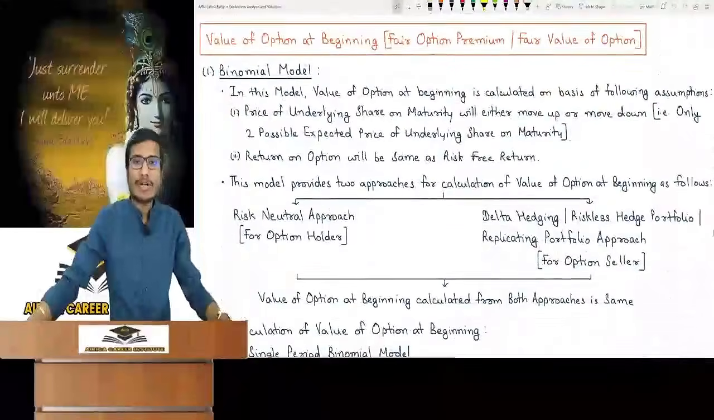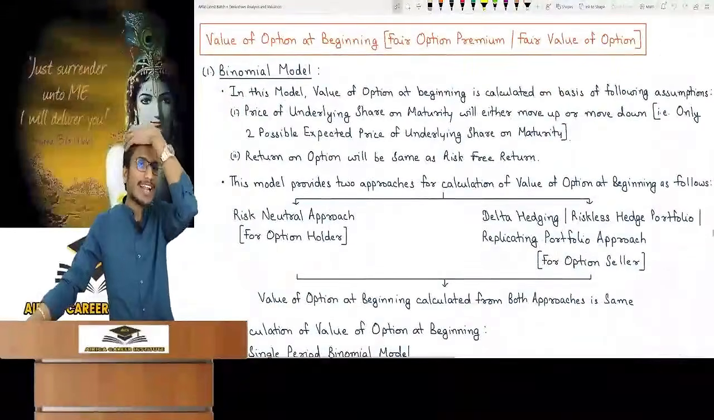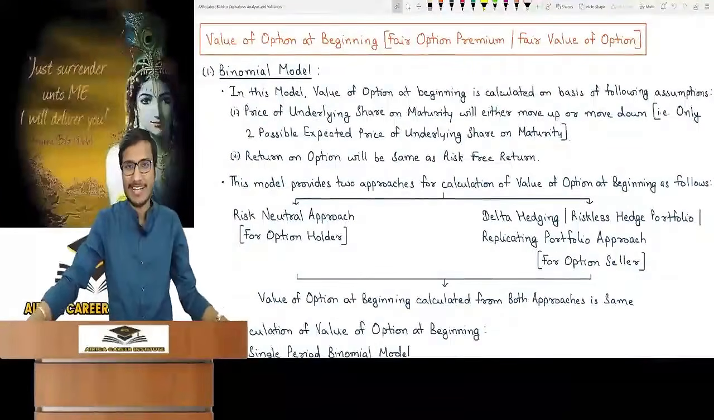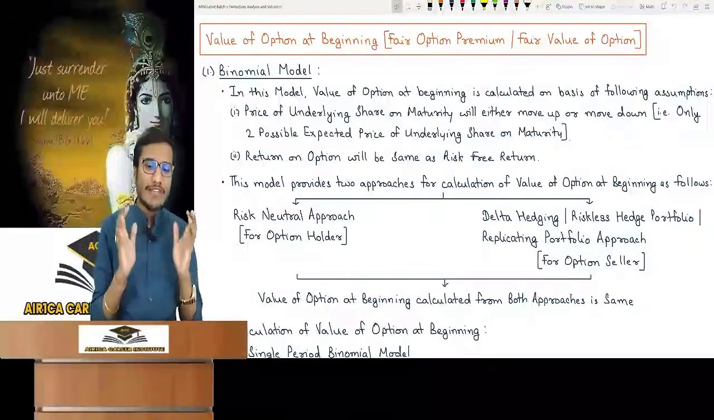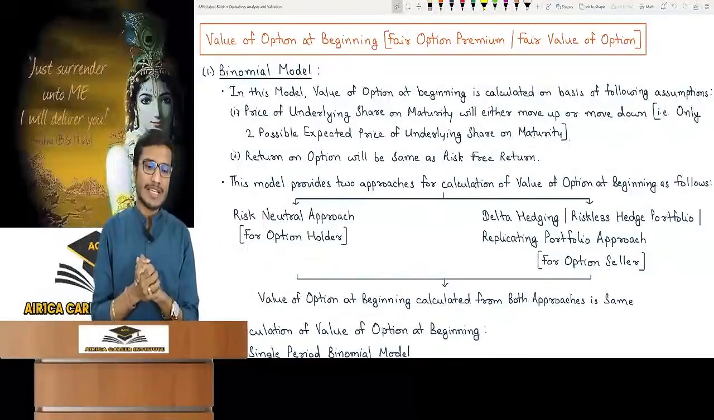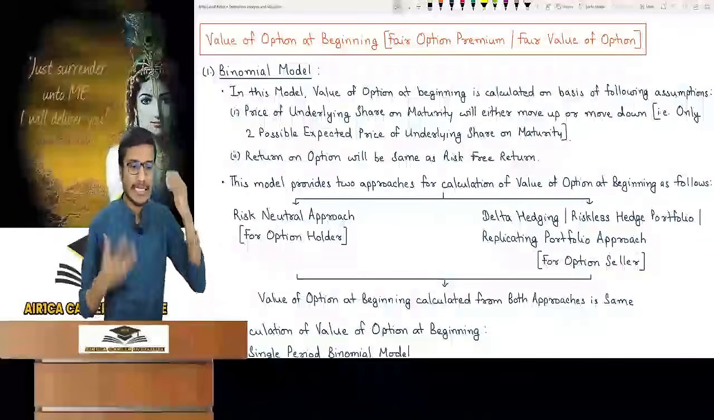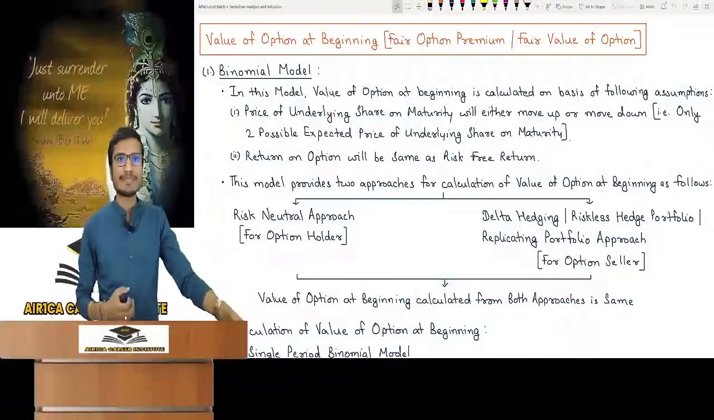Now please come to the next topic, which is the last topic of the third part. Then the third part, the major part, will also be complete. It is the value of option at beginning, or fair value of option. This is the most important part from which questions can generally be made.